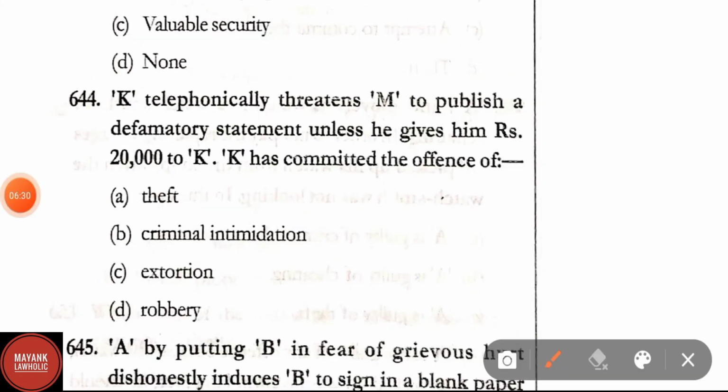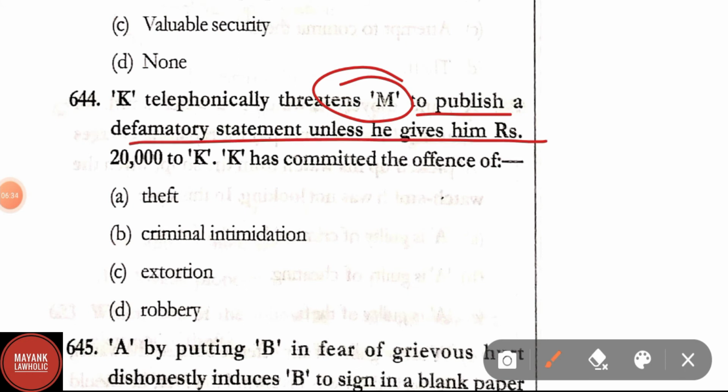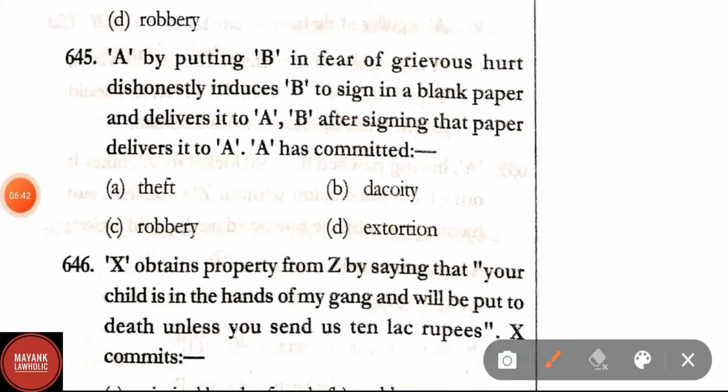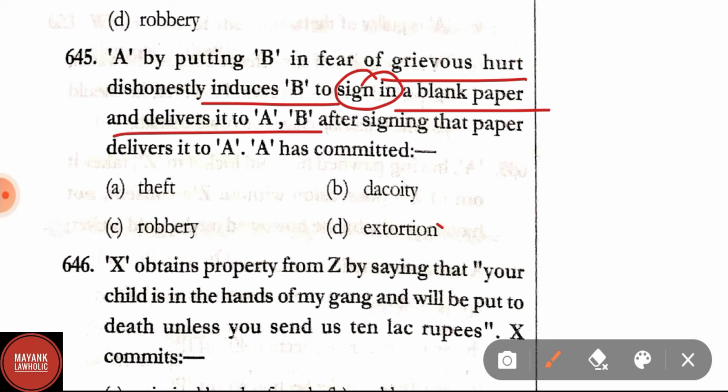Question number 644. X telephonically threatens M to publish a defamatory statement unless he gives rupees 20,000 to K. K has committed the offence of extortion. Question number 645. A, by putting B in fear of grievous hurt, dishonestly induces B to sign a blank paper, and B, after signing that paper, delivers it to A. A has committed the offence of extortion.